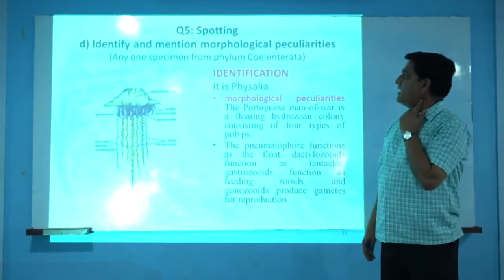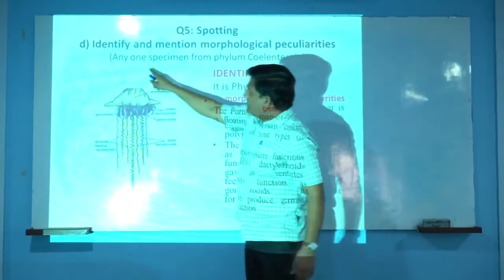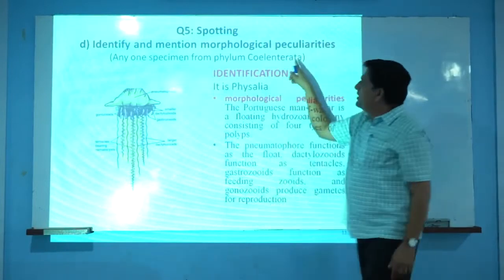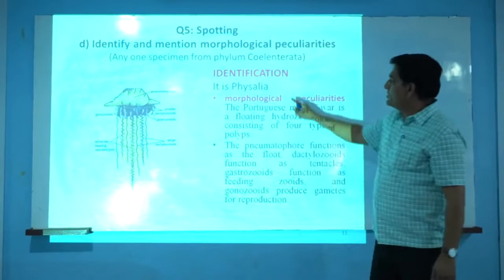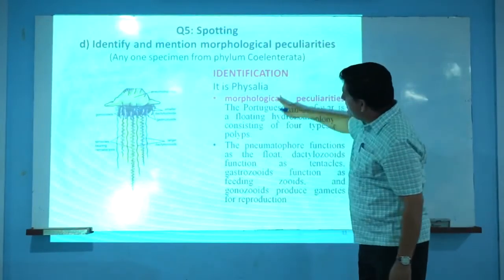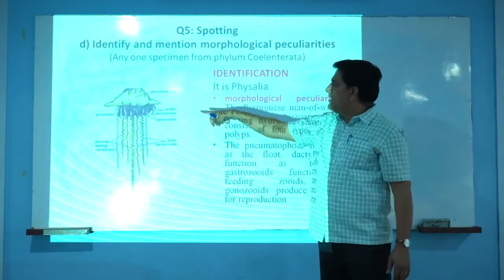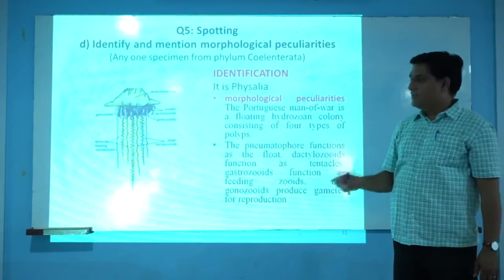Okay, next question. Question number 5, again sub question is the fourth one, that is D, and the question is: identify and mention morphological peculiarities. Here again the specification is any one specimen from this phylum Coelenterata. Again it is for 1 mark: identification gives you half a mark, and the morphological peculiarity of this phylum, here Physalia, will give the remaining half mark.